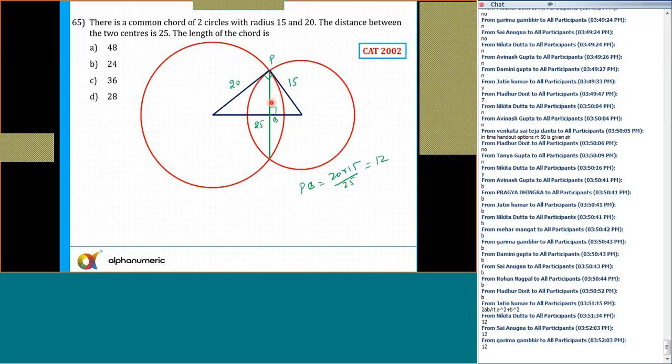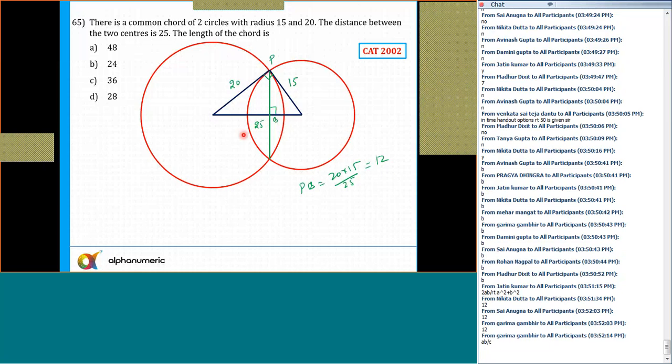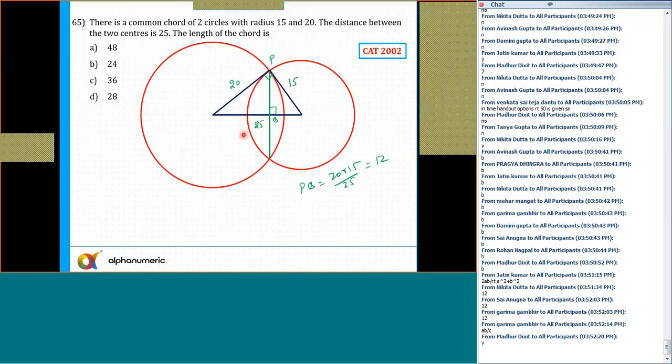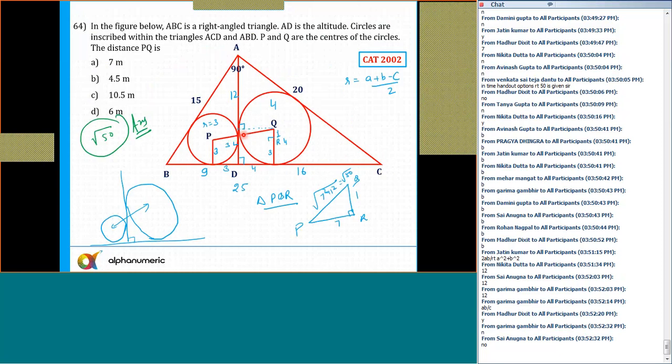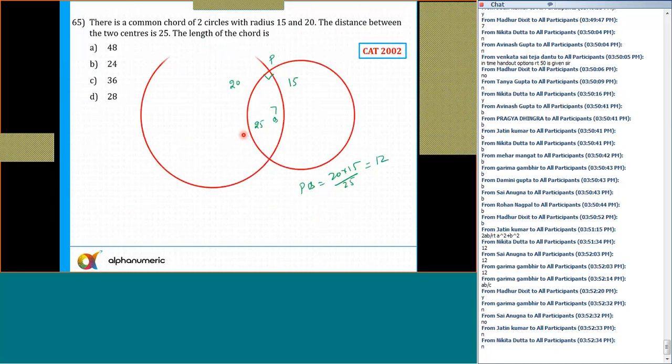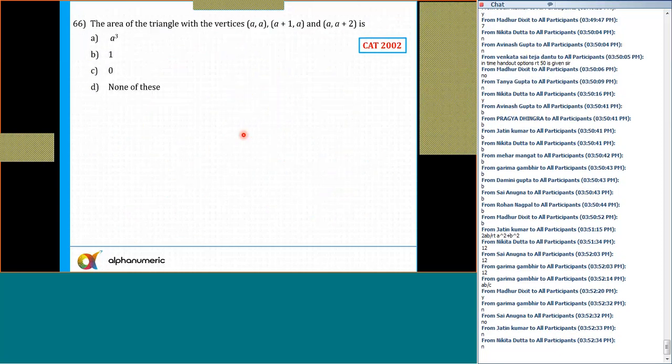In any right angle triangle, if you are dropping a perpendicular to the hypotenuse, this perpendicular distance is 20 into 15 upon hypotenuse 25. That is also something which we have discussed in the class. Yes, AB by C. Or you can also use area. Area is equal to half of 15 into 20, as well as it is also equal to half of 25 into PQ. So any doubts to anyone now? Please respond. Can I move to the next question?